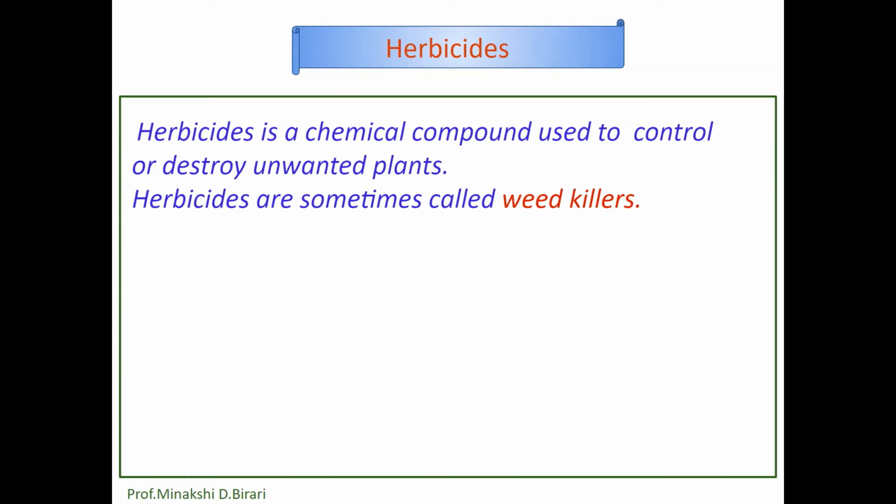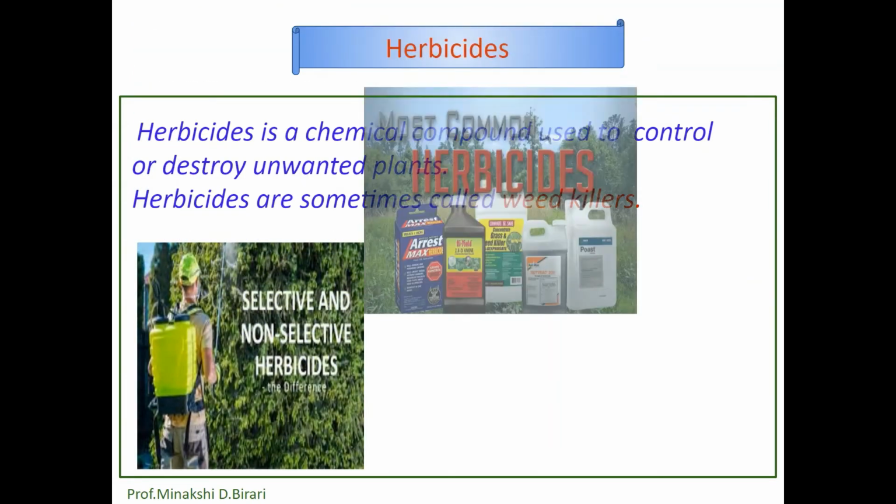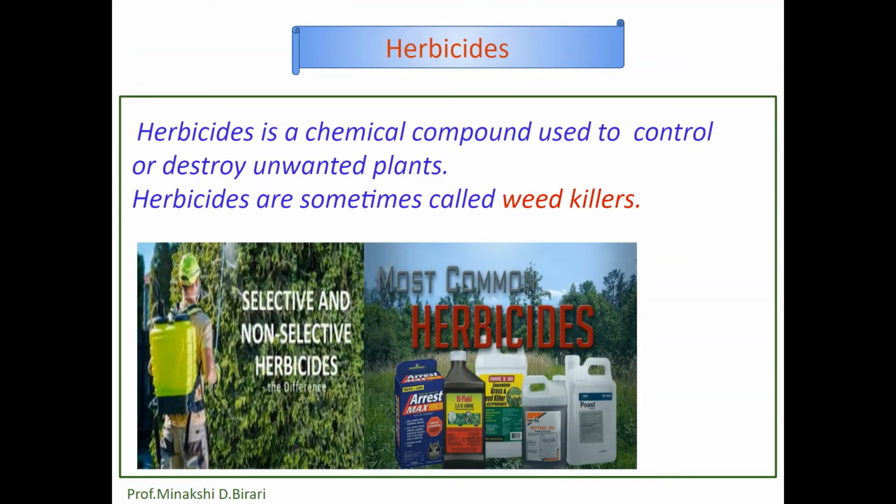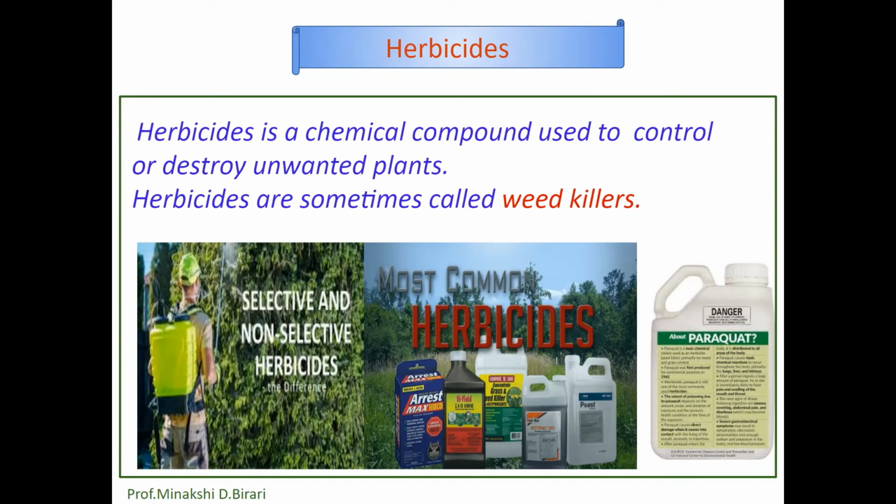For example, 2,4-D, paraquat, banvel, sulfonyl urea, etc. These are the examples of herbicides. So simply, a herbicide is a chemical compound used to control or destroy unwanted plants, also called weed killers.